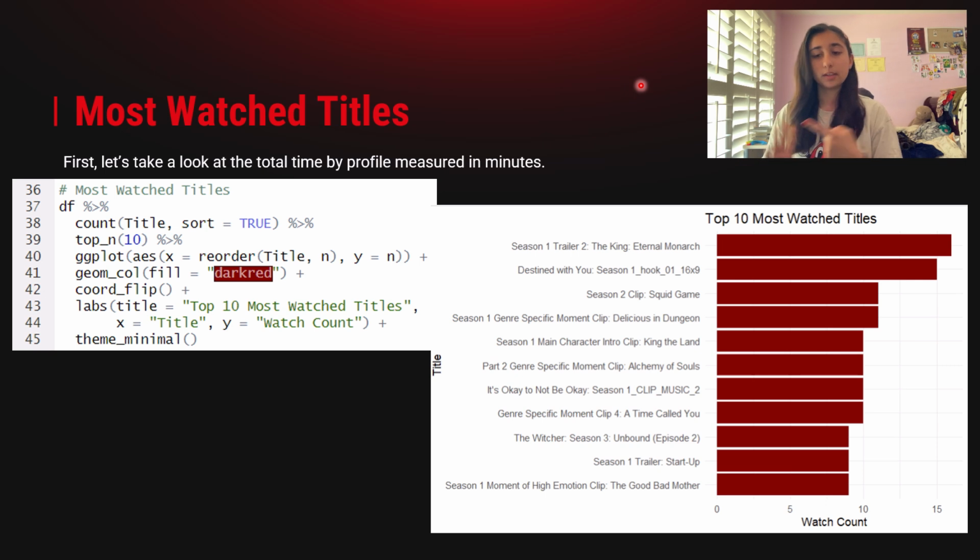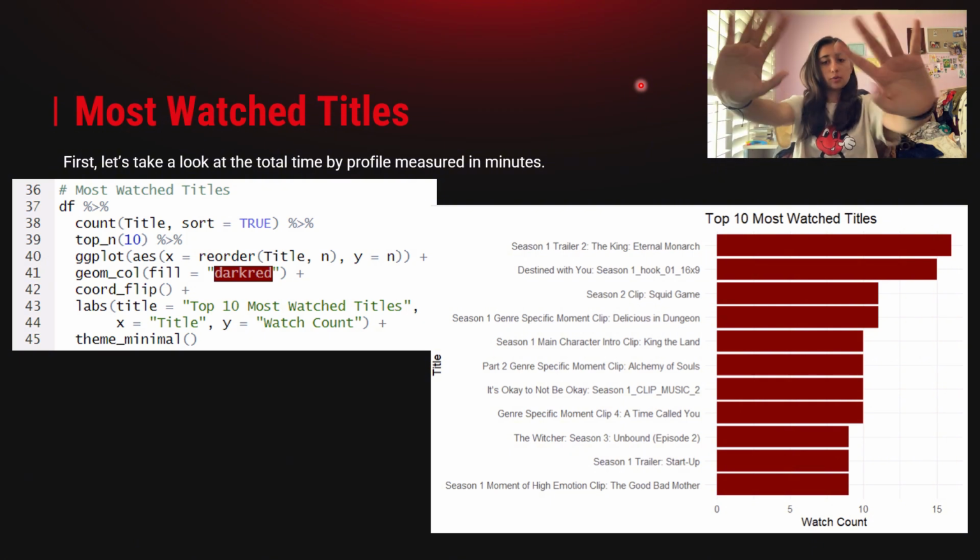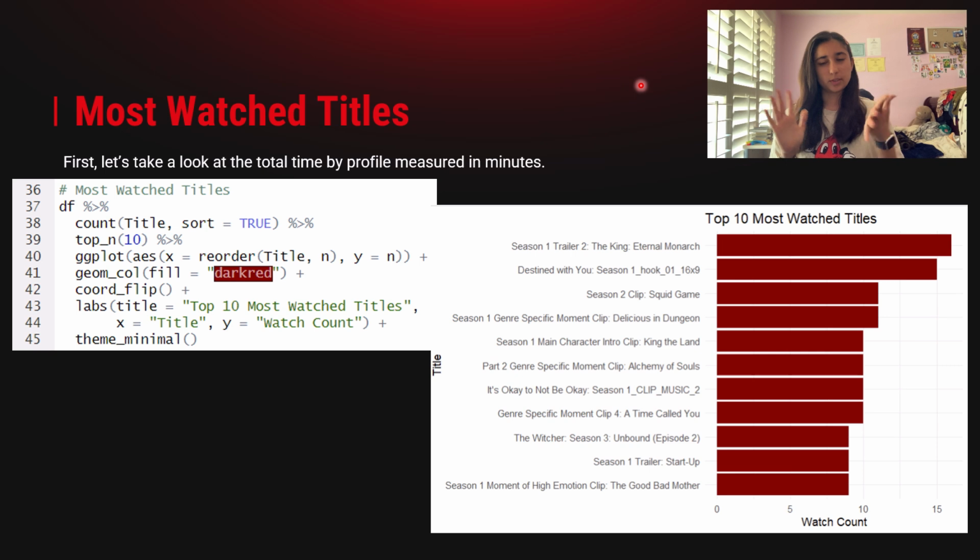Dungeon Meshi, Korean drama. The Witcher, I'm not sure what The Witcher is. I think it's a horror thing, but Korean drama, I think Korean drama. So I'm missing one on my finger, but that's okay. Most of them are all K-dramas, which is interesting to look at, right? Most watched titles, they're all mostly K-dramas.